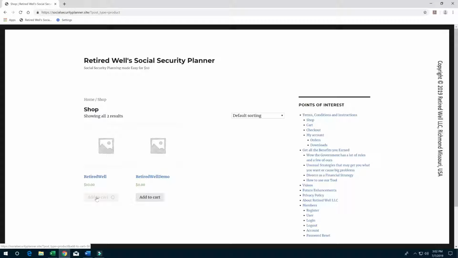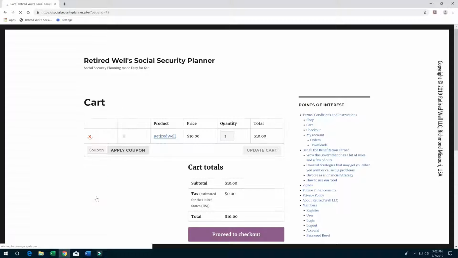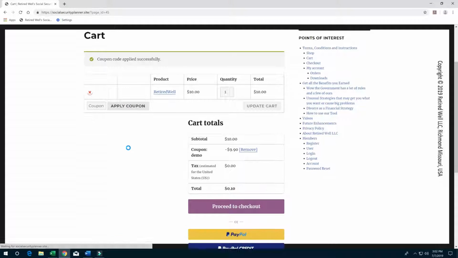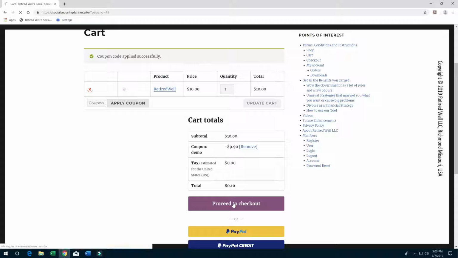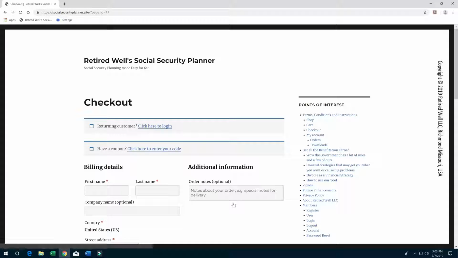Doing this will transfer you to the cart page. If you have a coupon, you could enter it and push the Apply Coupon button. Next, click the Proceed to Checkout button. On the checkout page, enter your name and address.